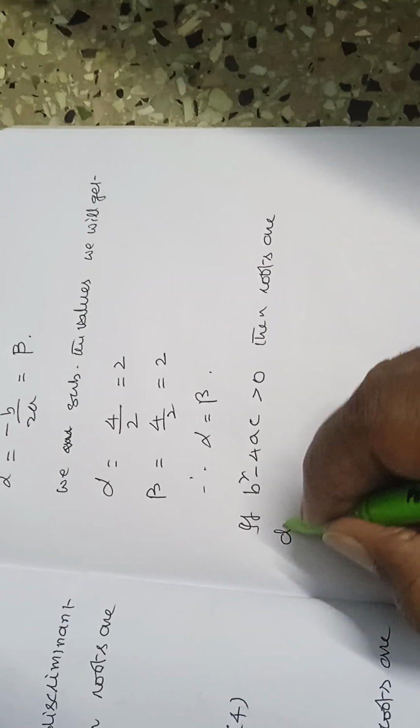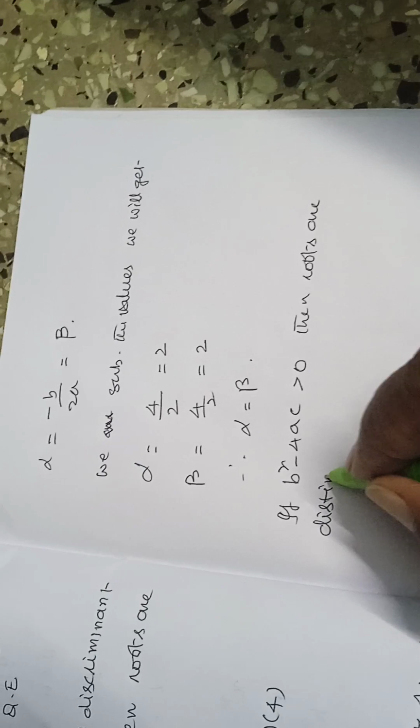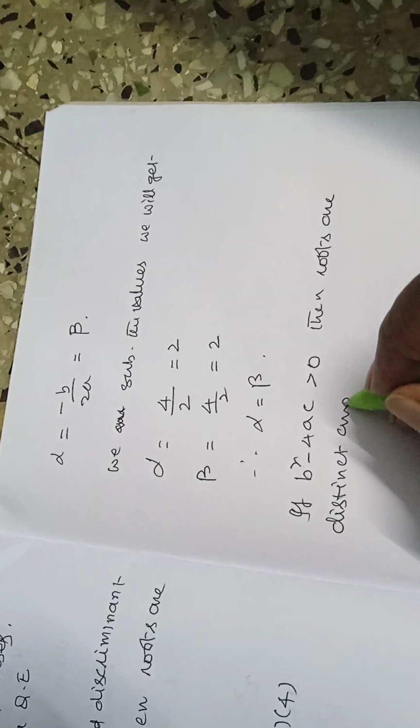If b square minus 4ac is greater than 0, then roots are distinct and real.